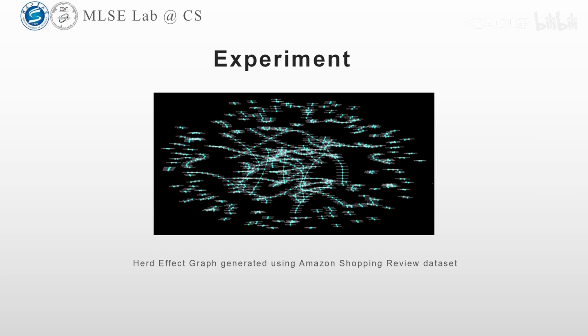This is the herd effect graph generated by running this algorithm on the Amazon shopping review dataset. This graph shows how these opinions interact. Although this method is very simple, it can provide a lot of help for public opinion monitoring.